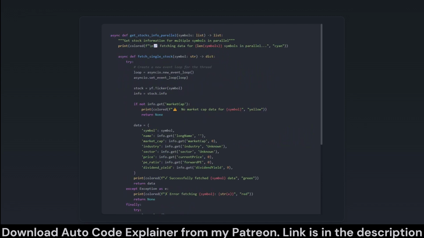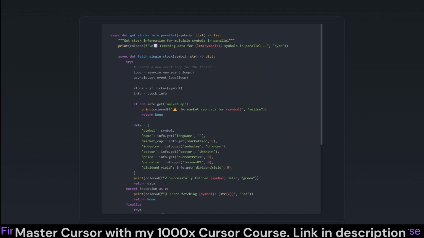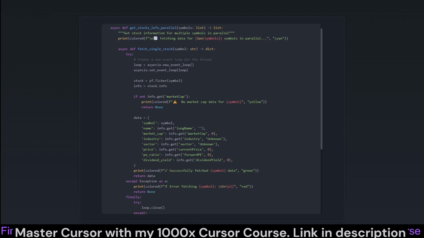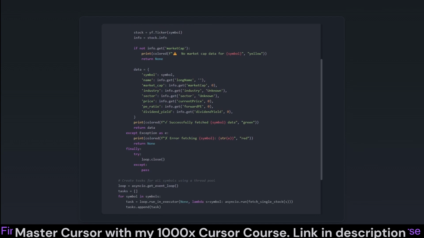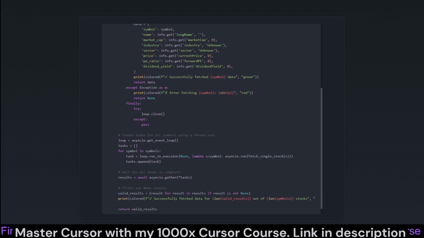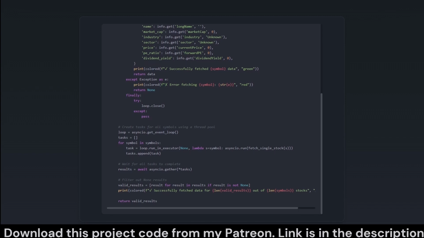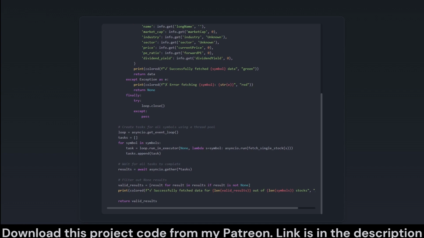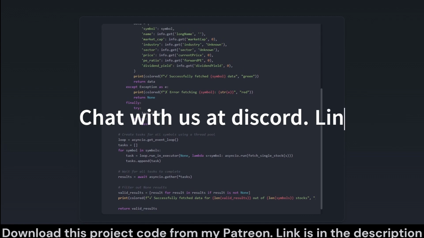This function is all about the art of efficiency, fetching stock information for multiple symbols concurrently using Python's asyncio. It's like having several clones of yourself, all querying different stocks at once to save time and resources. The function defines a nested async function, fetch single stock, which uses the yfinance library to pull detailed data about each stock symbol. By creating tasks for each stock symbol and running them all at once, we manage to fetch data in parallel, making the process quicker and more efficient.